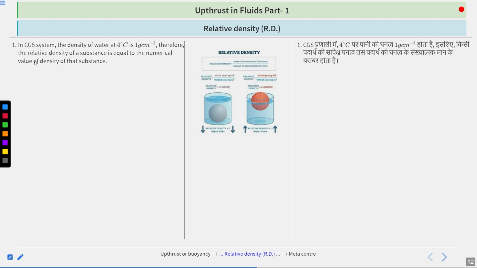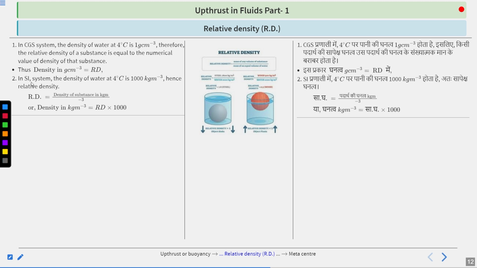In the CGS system, the density of water at 4 degrees Celsius is 1 g cm^-3. Therefore, the relative density of a substance is equal to the numerical value of the density of that substance. Thus, the density in g cm^-3 is almost equal to the relative density, because it is nearly equal to the numerical value of the density of that substance.